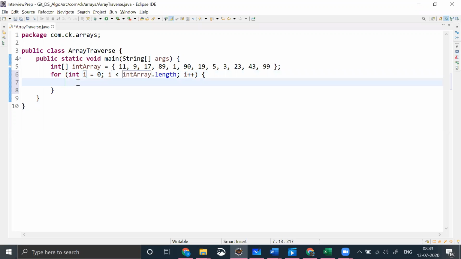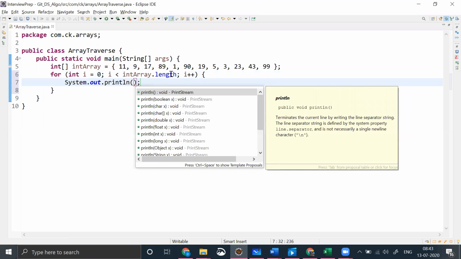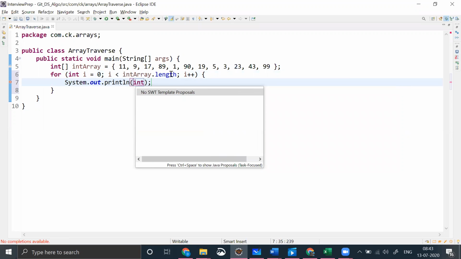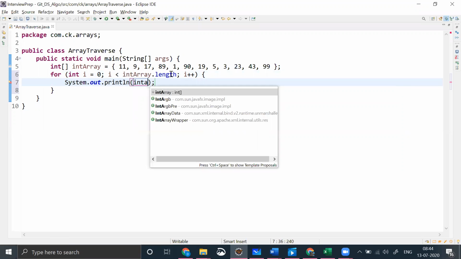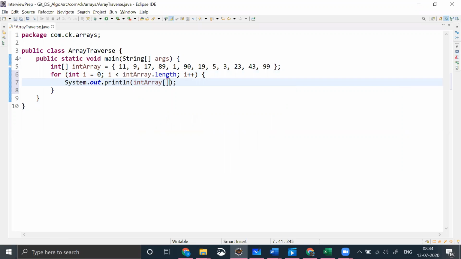So I'm just printing int array of i, right? If I print int array of i, I should be in a position to traverse all these values and print all these values.